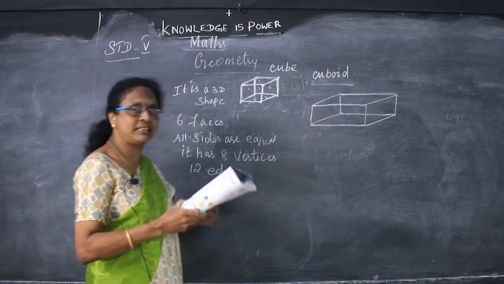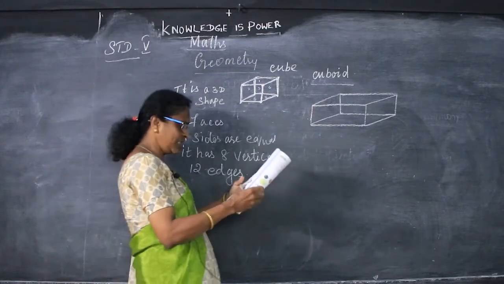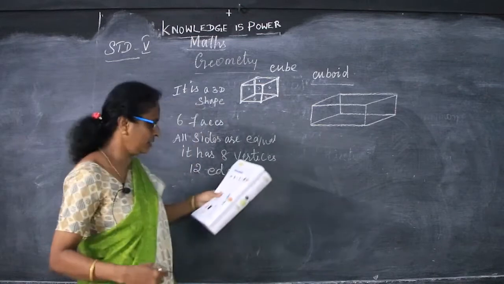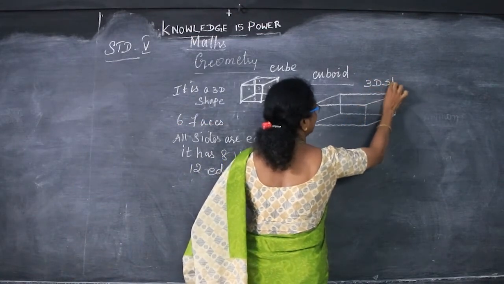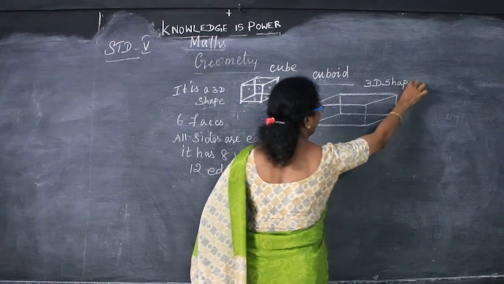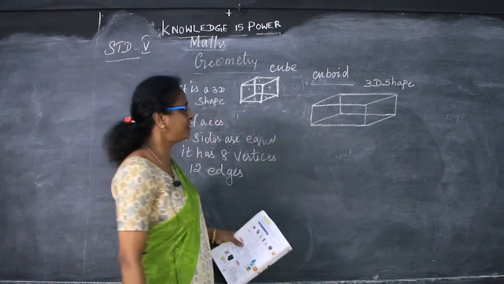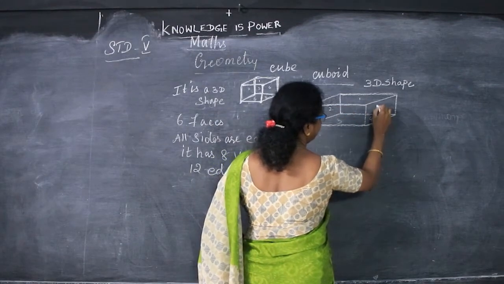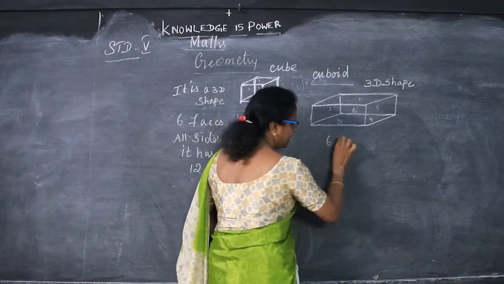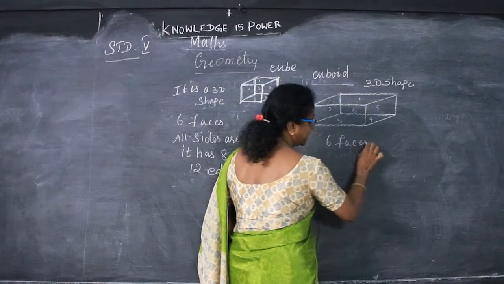So this is the rectangle, and this is also a 3D shape and it has 6 faces. Same thing, 1, 2, 3, 4, 5 and 6. So it has 6 faces.